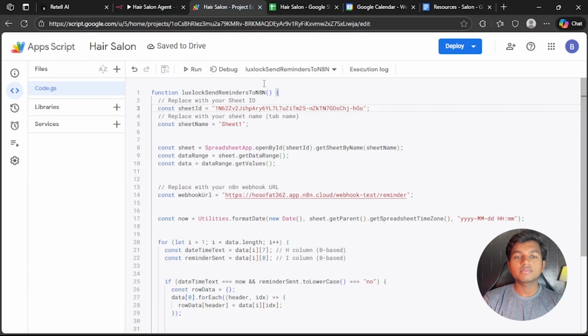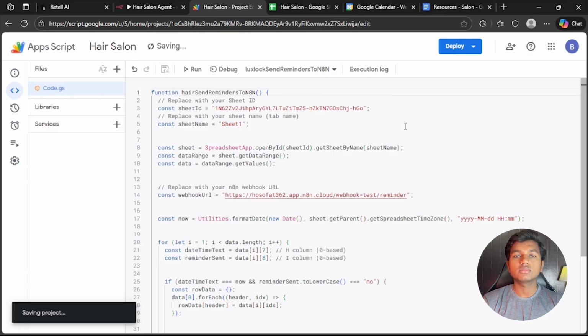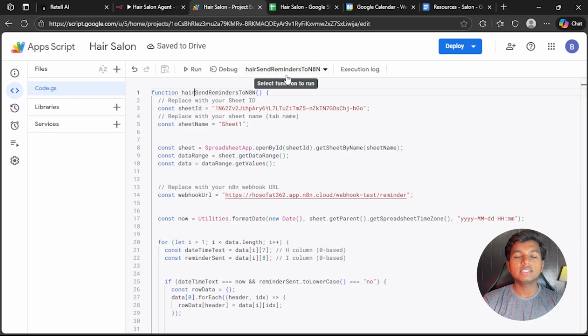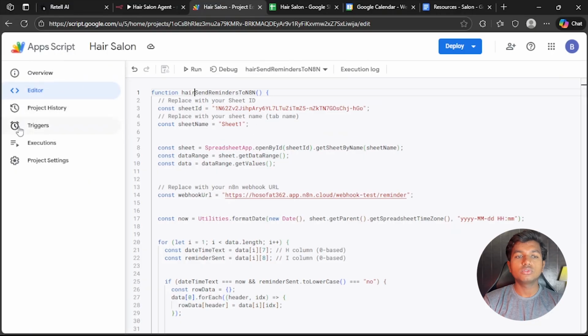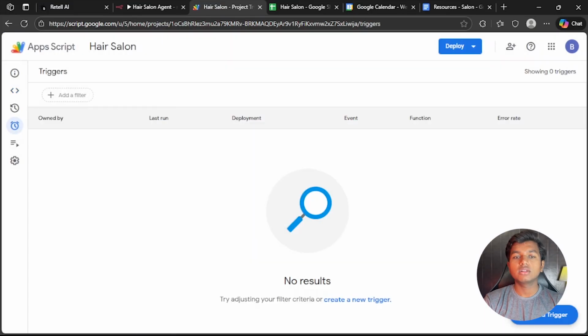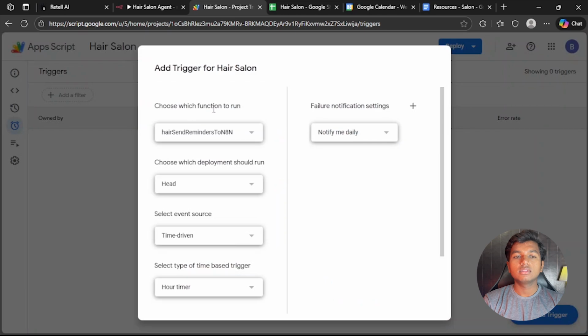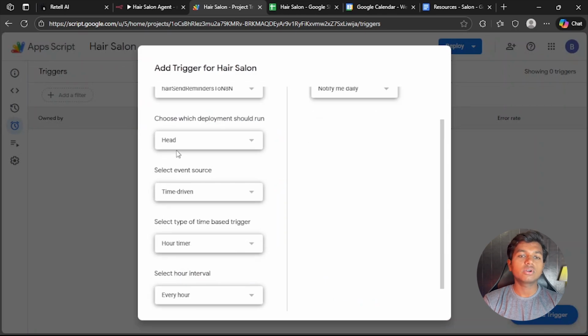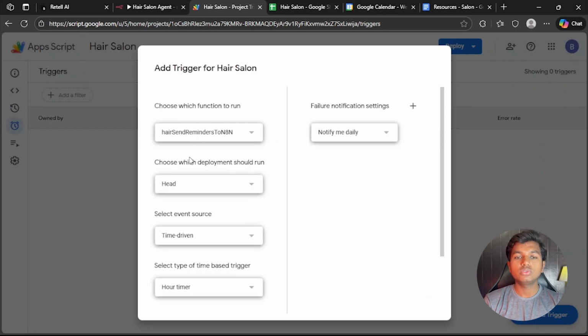So now this is saved. Let's rename this here. Let's click on save. So this is send reminder. Note this, and we have to add a trigger for this. Go to triggers, add trigger, select that text in here that we remember from the past.